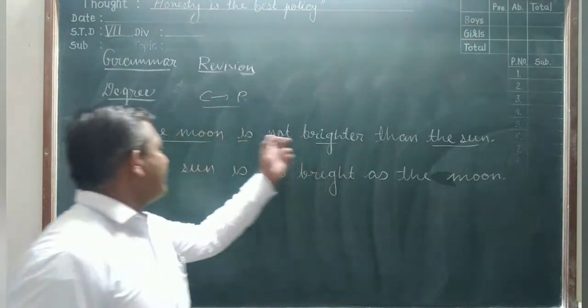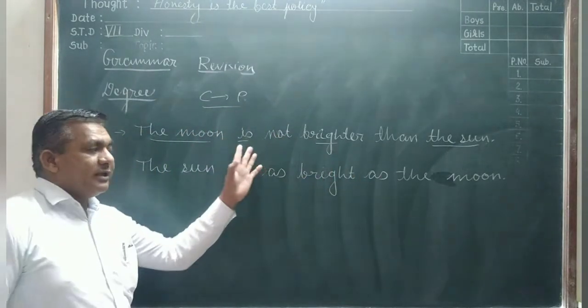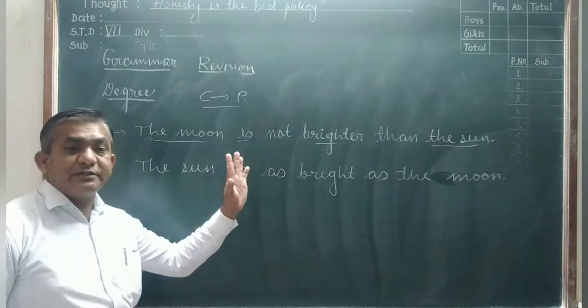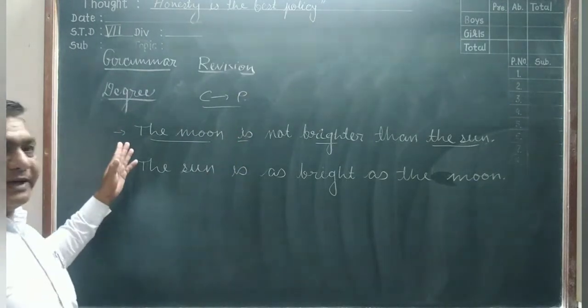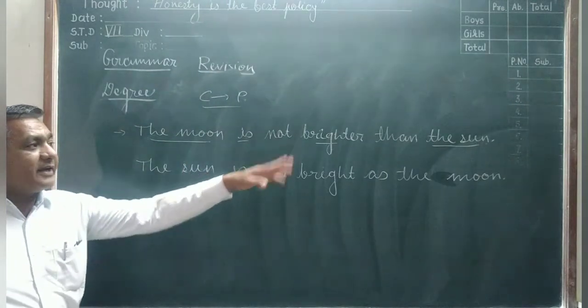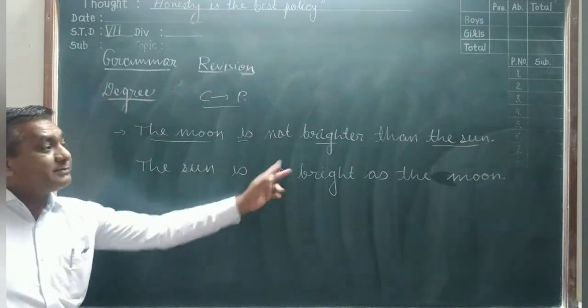Here it says it is not more than that. Here is a comparative sentence and a positive sentence, but you do not compare with reality. Only the sentence, you understand here, friends. The moon is not brighter than the sun. The sun is as bright as the moon.